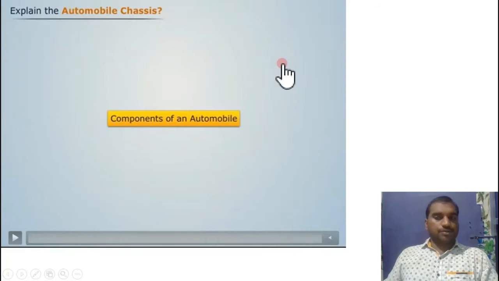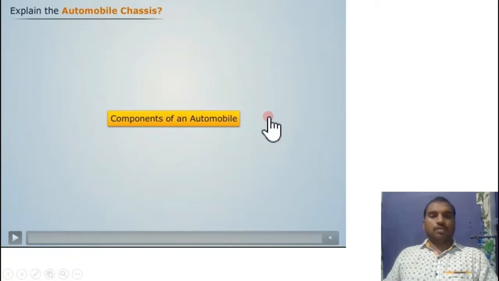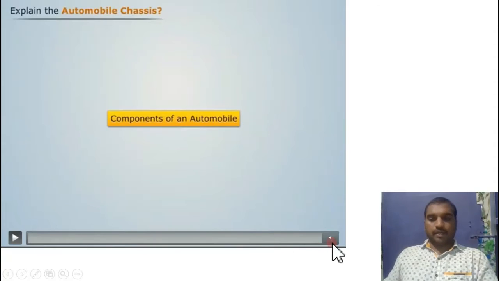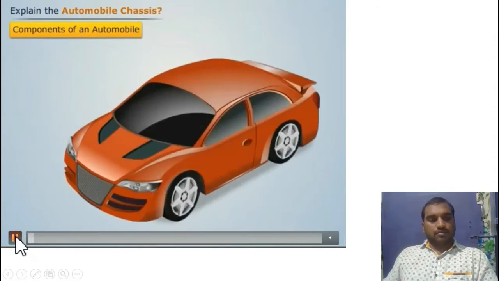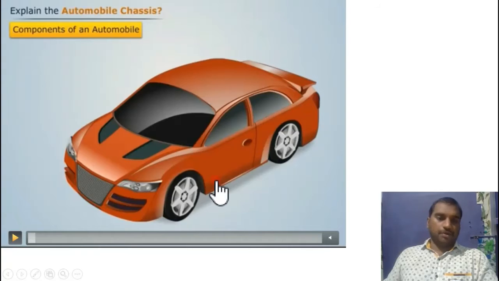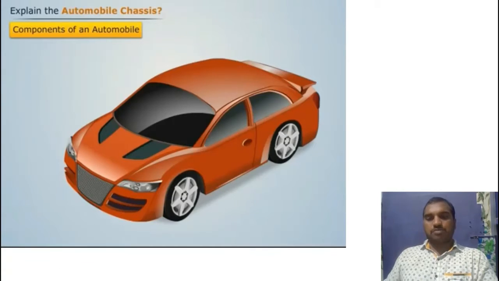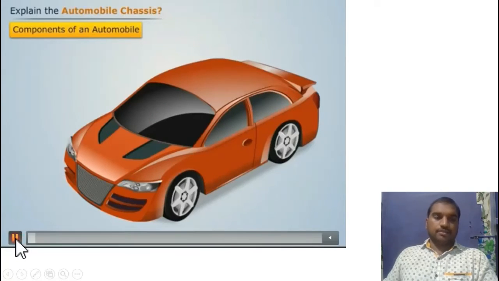Now we are going to see the video related to the components of an automobile. Please observe here. So if you observe, this is the car. The basic components will not change for any type of car. Only shape and size will be varied, right? So here,